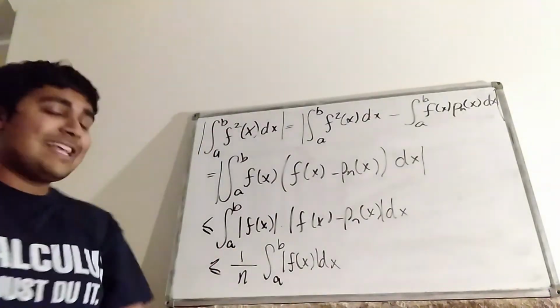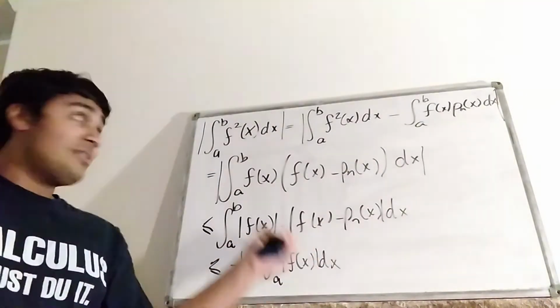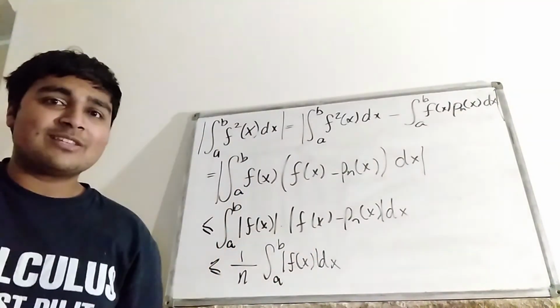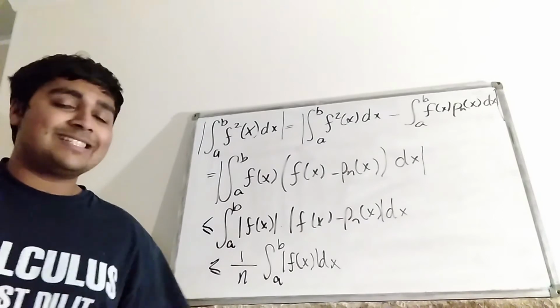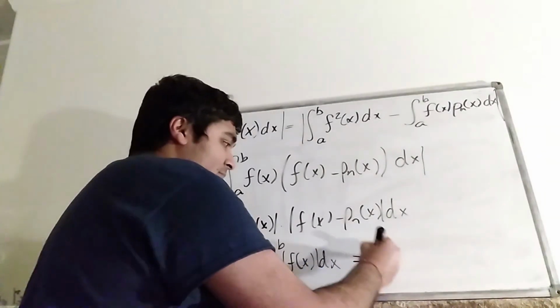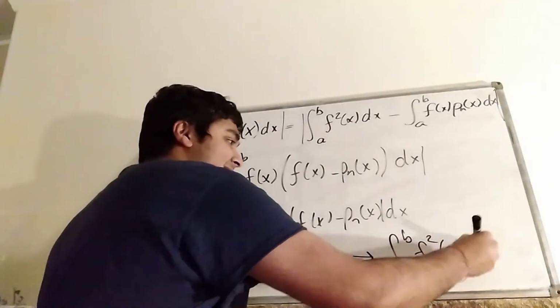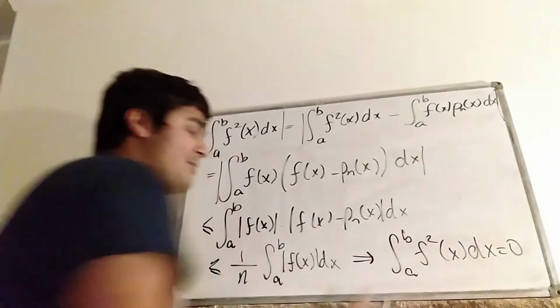So taking the limit as n goes to infinity on this side and this side, of course this thing here goes to 0. So we have that the magnitude of the integral from a to b of f squared of x dx also tends to 0. So it follows that the integral from a to b of f squared of x dx equals 0.